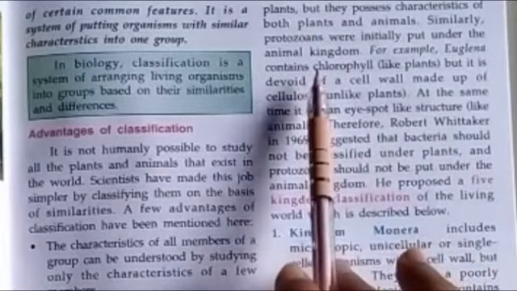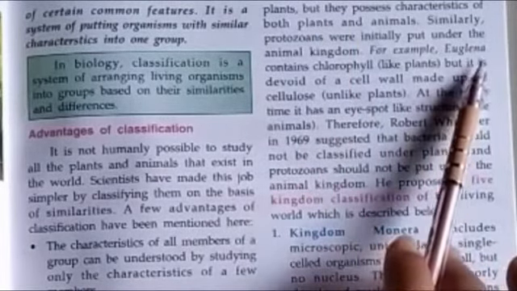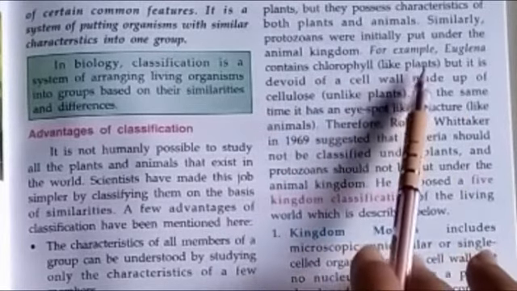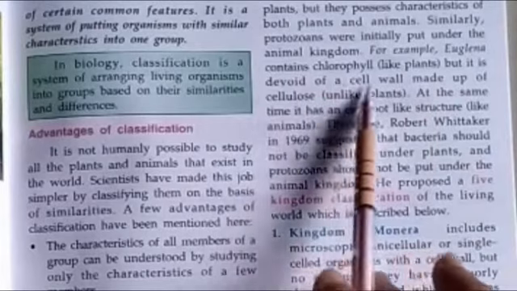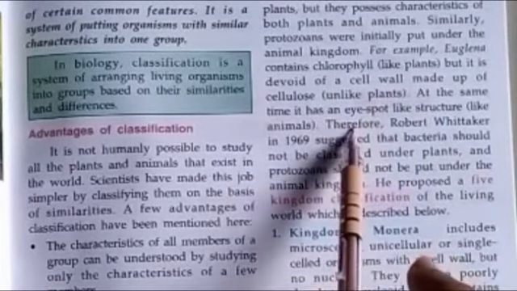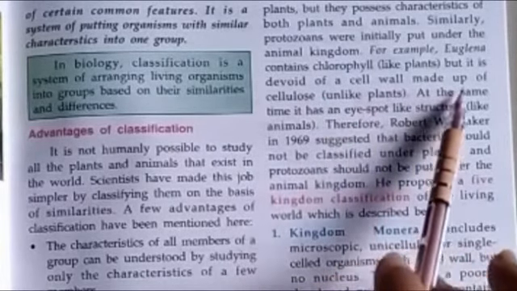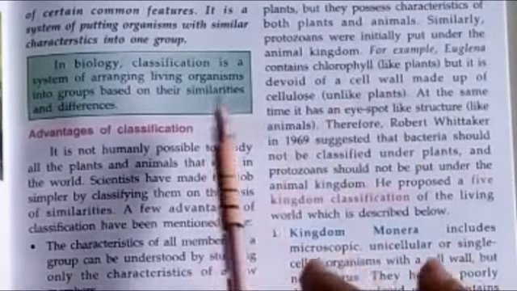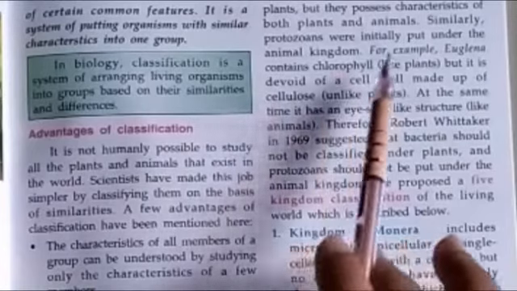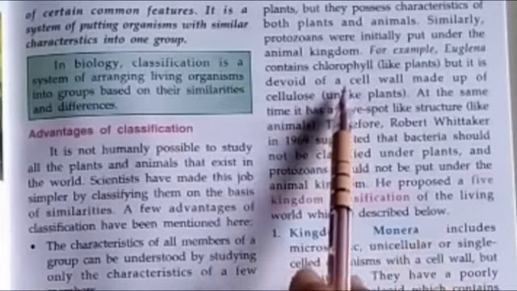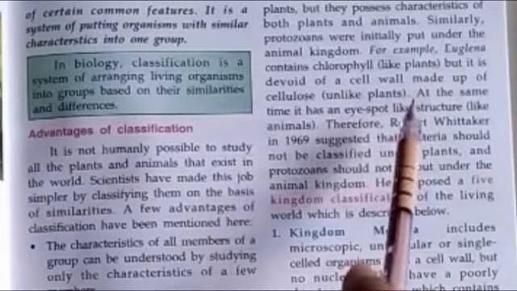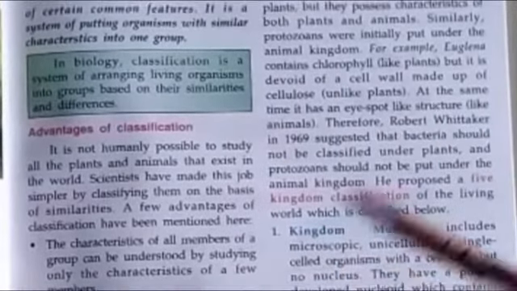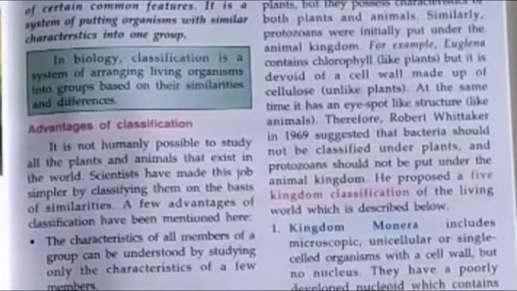But Euglena, again a protozoan, contains chlorophyll like the plants, but it is devoid of the cell wall which plants have. The cell wall is made up of cellulose, which is a characteristic of the plant, but it is devoid of that. So some characters are matching, some characters are not matching. That means it is very confusing. So where will we put this living organism? In ancient times, this confusion was there.